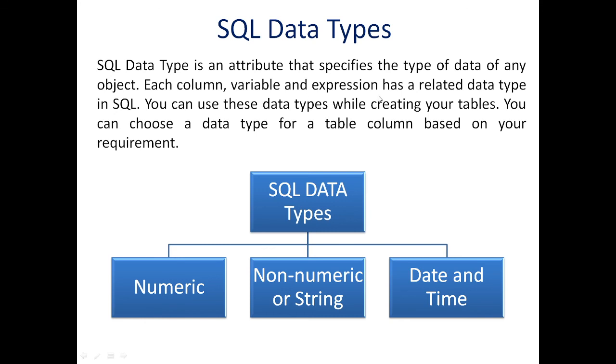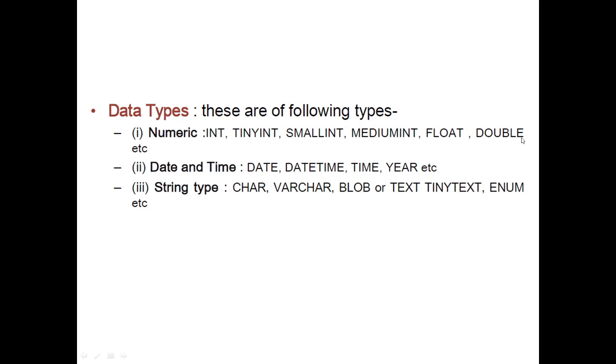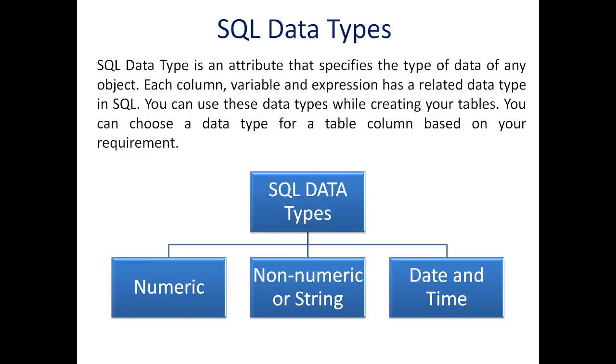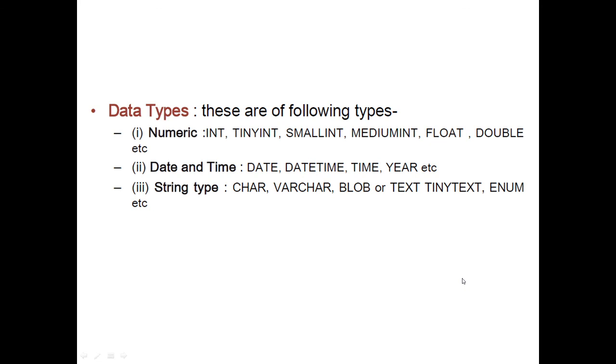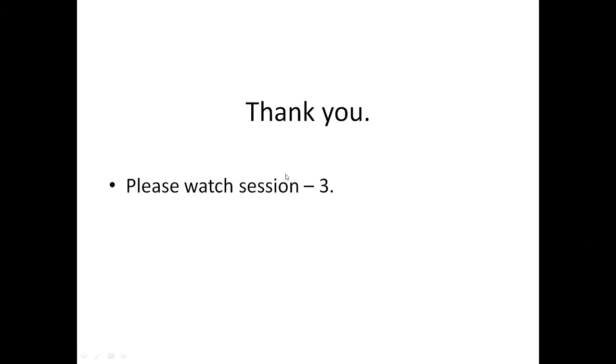Each column, variable and expression has a related data type in SQL. You can use these data types while creating your tables, and choose a data type for a table column based on your requirement. We'll discuss all this in session 3 when we do the practical.